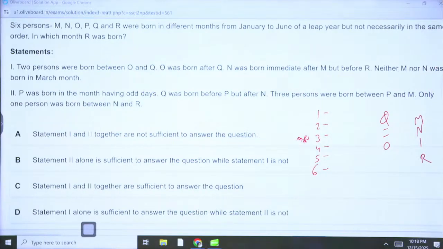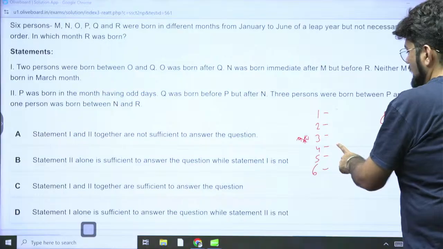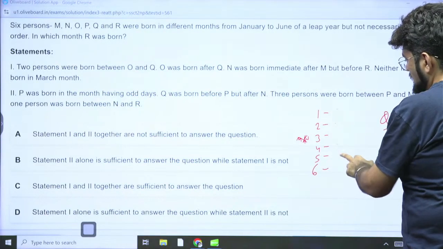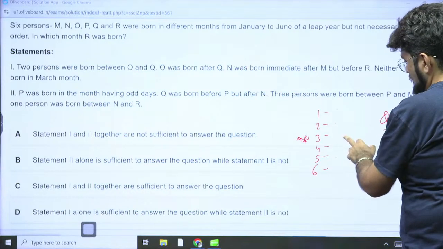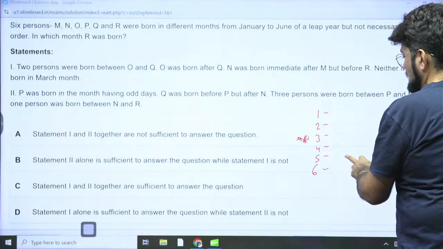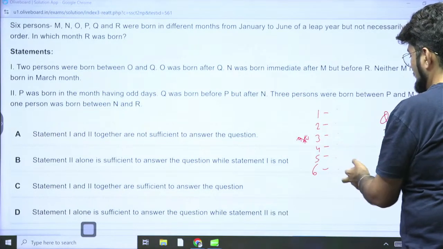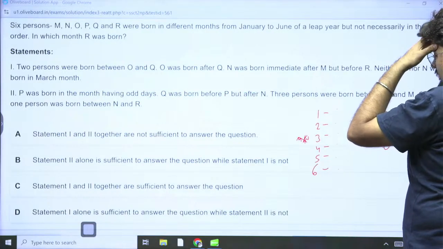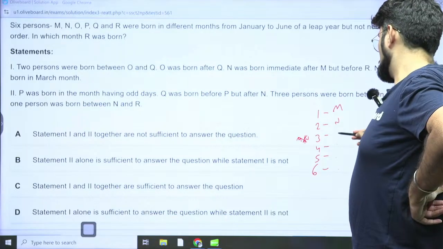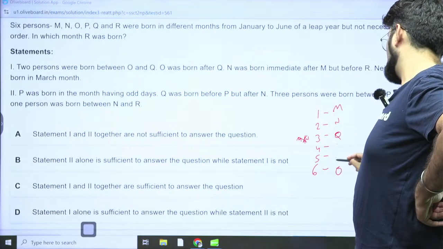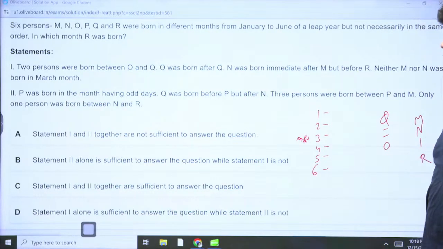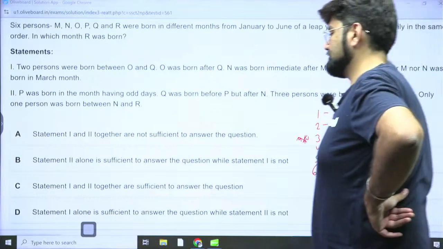Anything can we find out about this? Probably Q can be here, O can be here. M, N, R, no, this is not working. So we can have M, N, no, not working. So Q can be here, R, O can be here. M, N can be together here, but then they can't have R here, right? That's also not, we can't figure it out. So M, N can be here probably. And Q can be here, O can be here, and R can be anywhere. It can be here or here. But the problem is that will not be confirmed. We will not be able to understand where R is exactly. So 1 alone is not sufficient to answer the question.